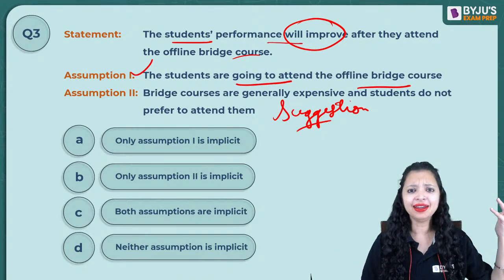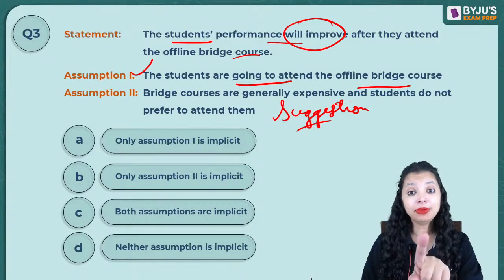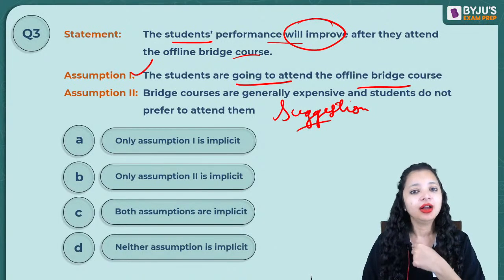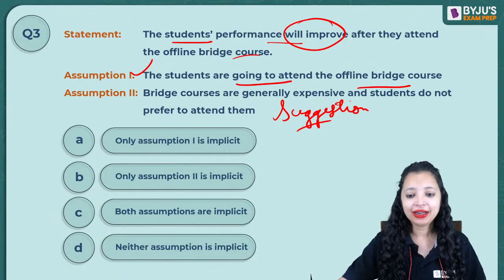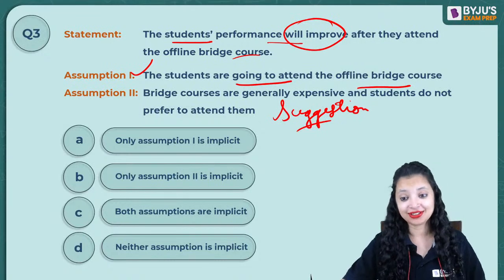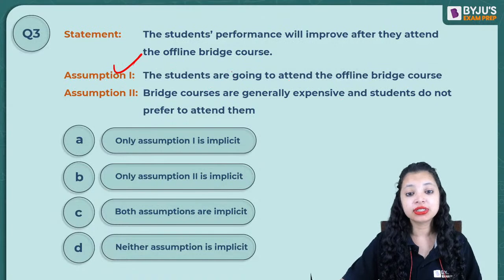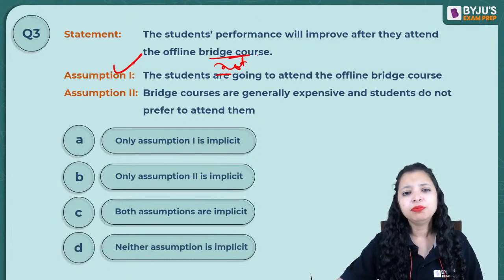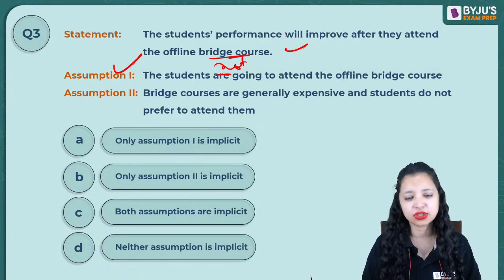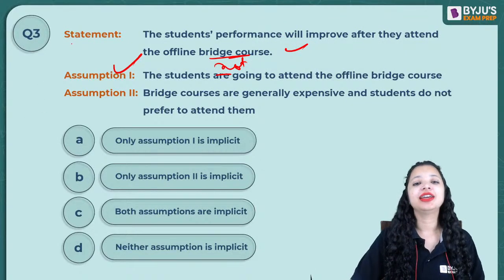In reality, whatever might happen, we're not concerned about reality because remember the assumption is given by the speaker. In reality, the reader might do anything else. Shubhra and Sahil, yes, you get it. The first will be a valid assumption because if the students are not going to attend the offline bridge course, why will I even promote this course? Why will I even give you the suggestion? I will not. So negation of it leads to the negation of the statement.